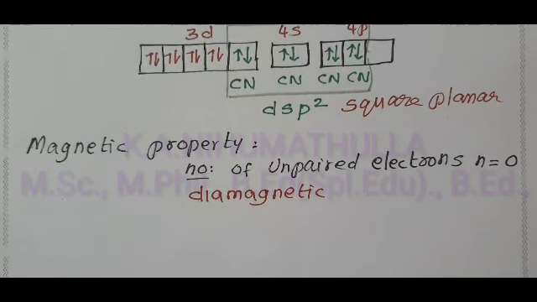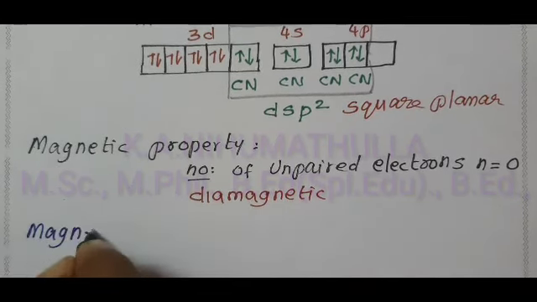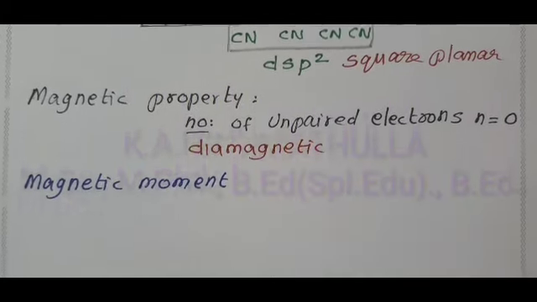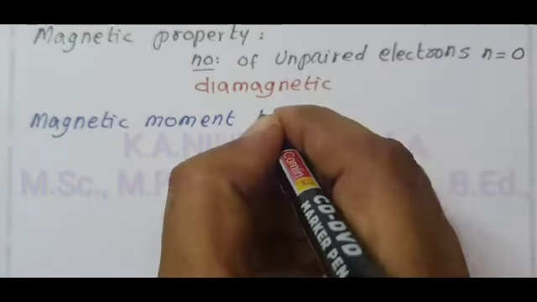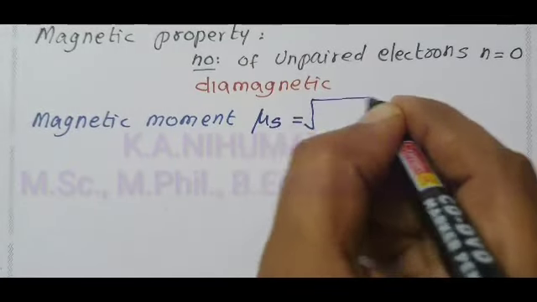Now we have to calculate the magnetic moment, the spin only magnetic moment, by using the formula mu s equals root of n into n plus 2.